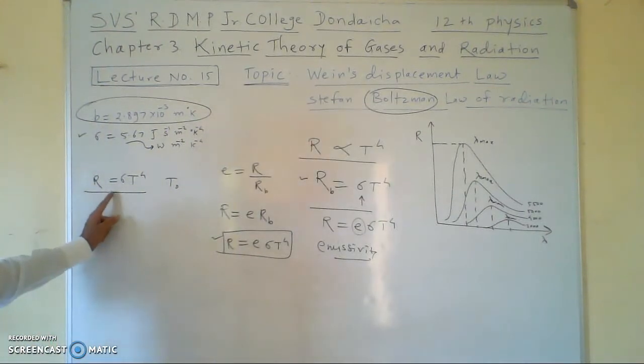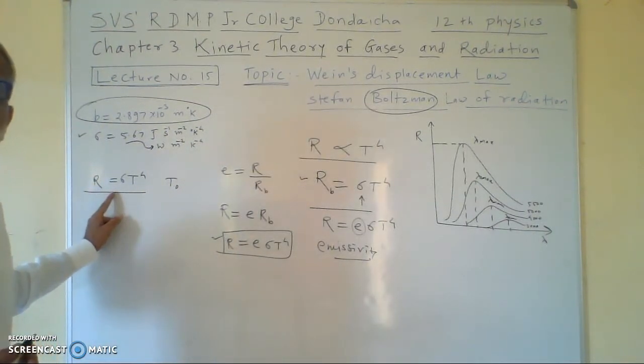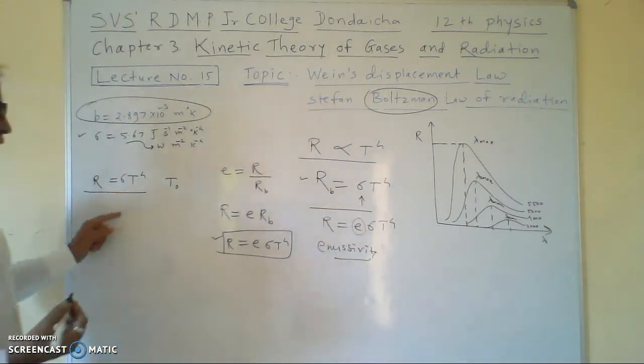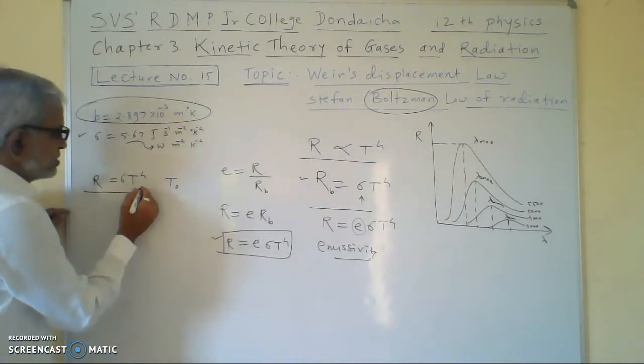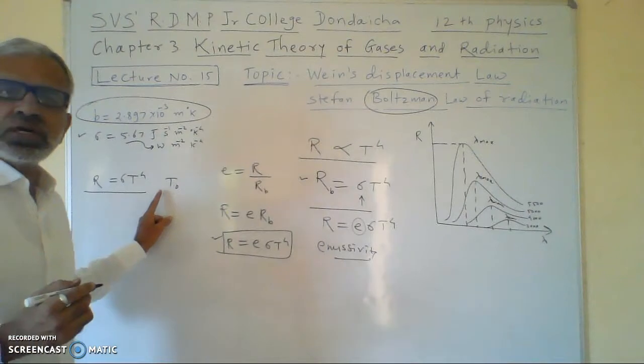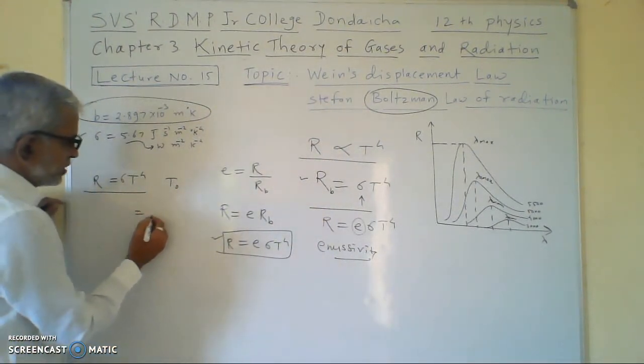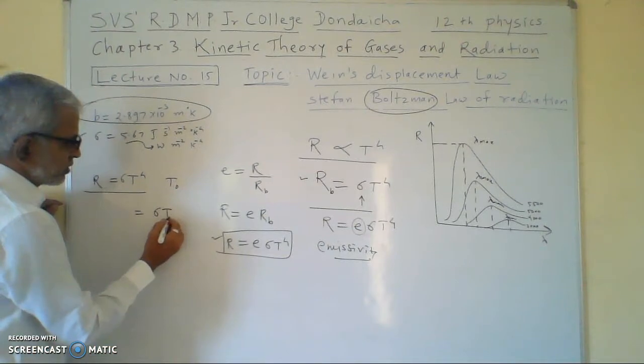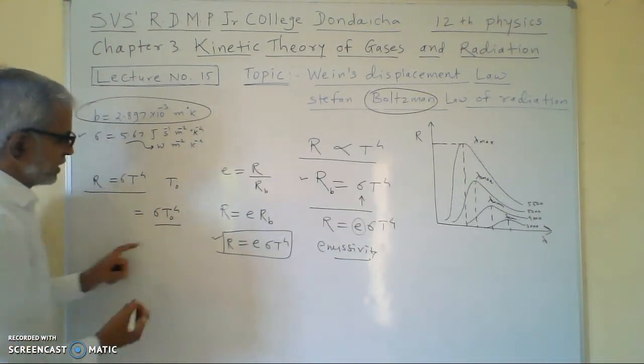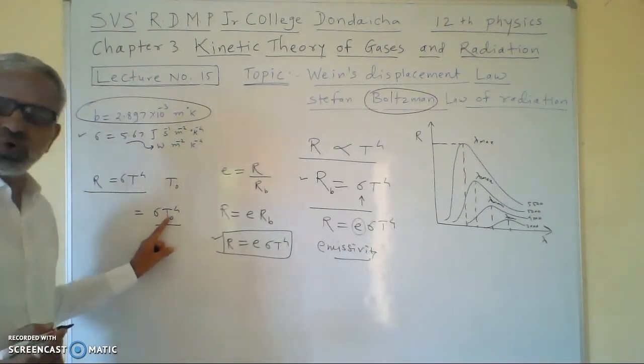This is the radiant energy emitted per unit time per unit surface area of the perfectly black body. And since this body is kept in the surrounding of temperature T0, the radiant energy which is absorbed from the surrounding will be sigma into T0 raised to 4.